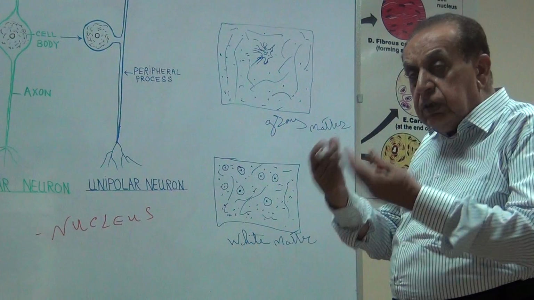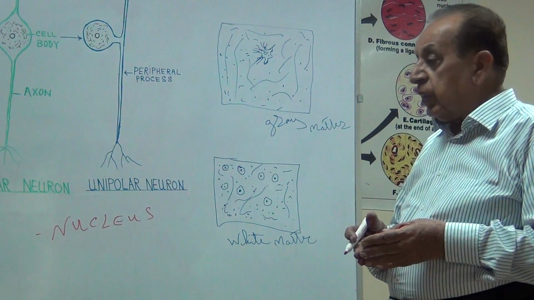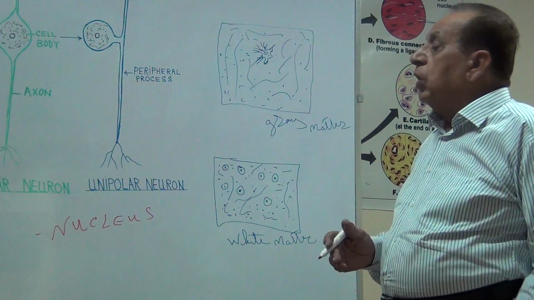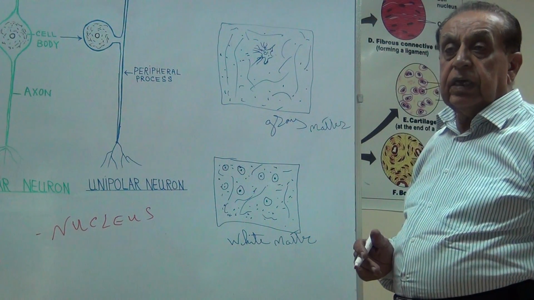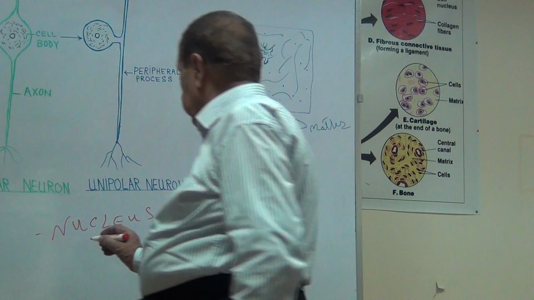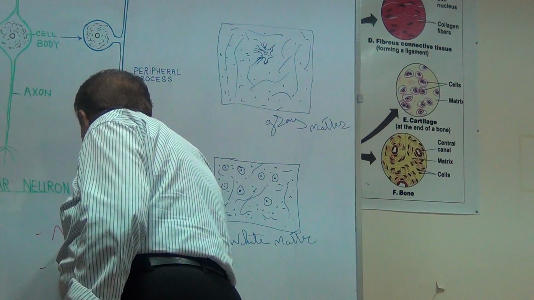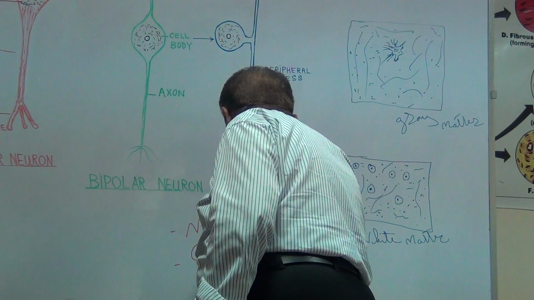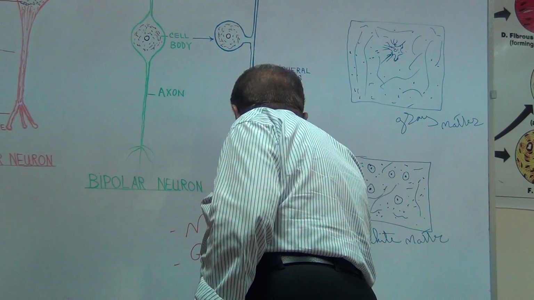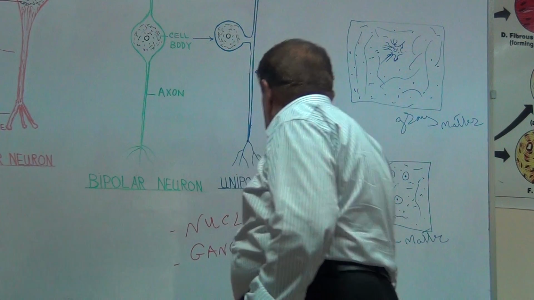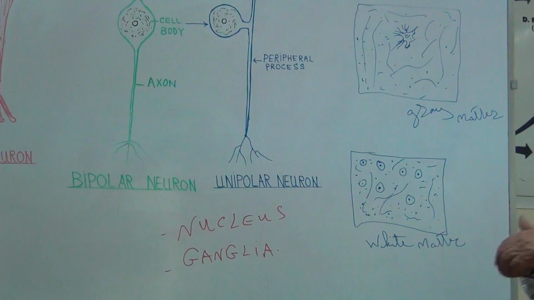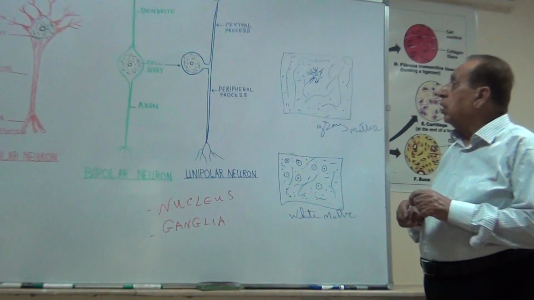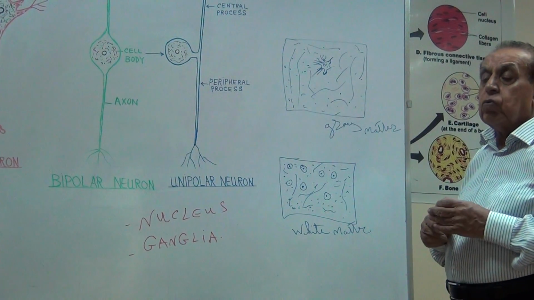While outside the central nervous system, the collection of neurons is called the ganglia. So that is about the neurons, grey matter and white matter.